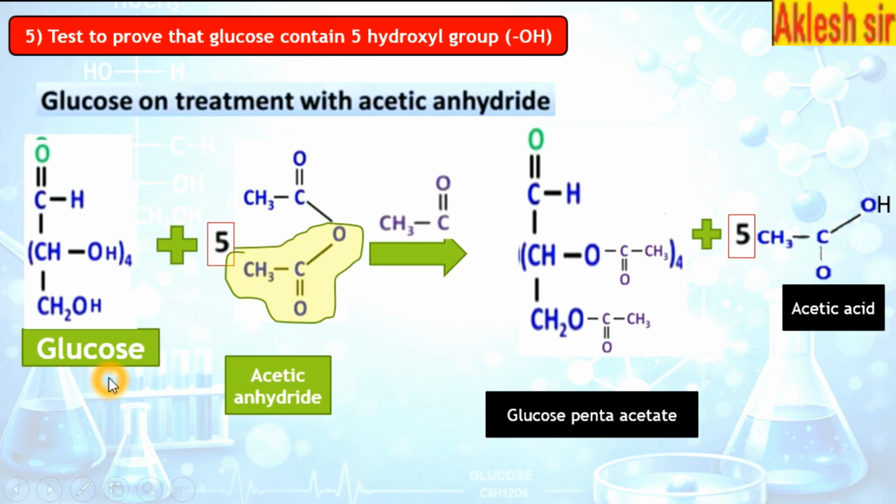So how many OH groups does this glucose have? 5 OH groups are there. How many acetate groups are attached? 5.